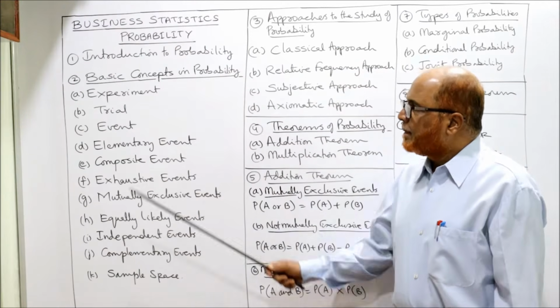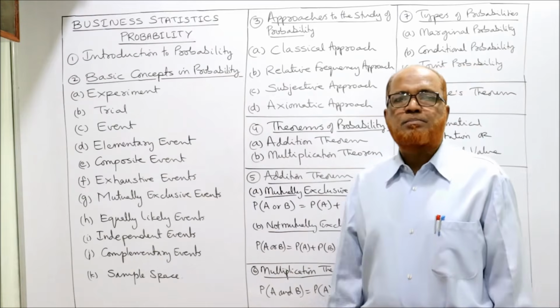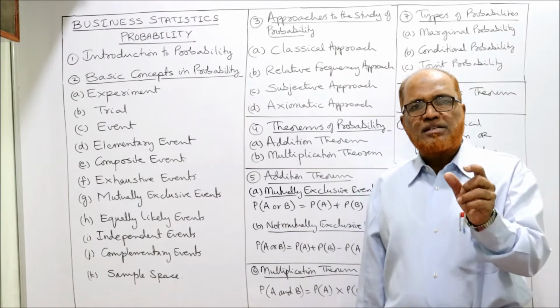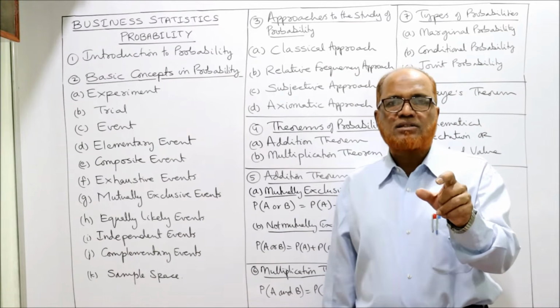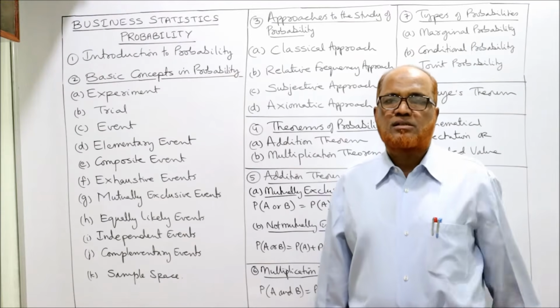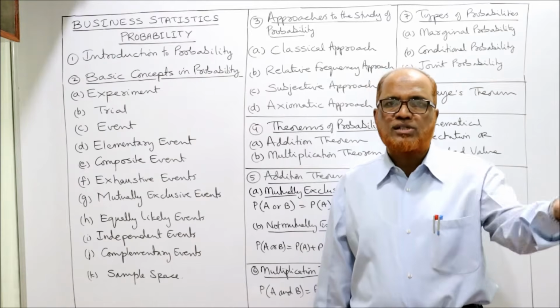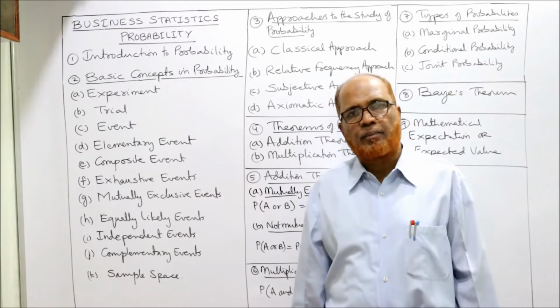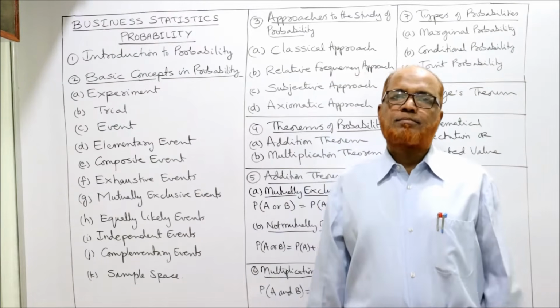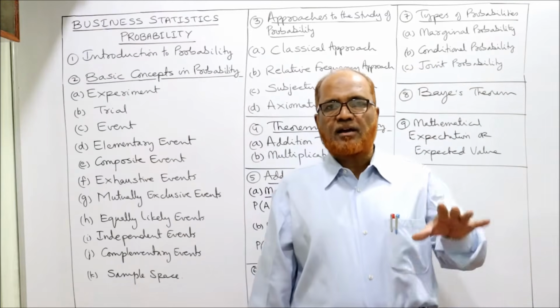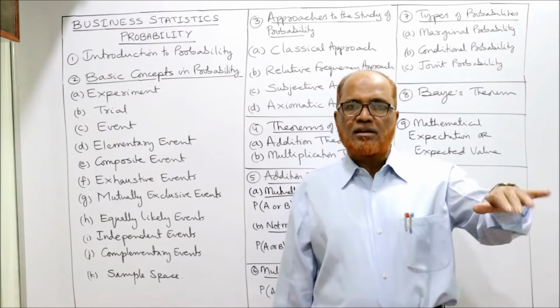First, the term experiment. Experiment means any operation or any activity which produces some result. Example, a cricket match is an experiment. Because when a cricket match is played, the result will come out.